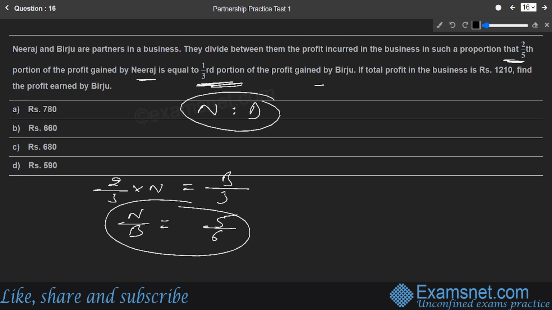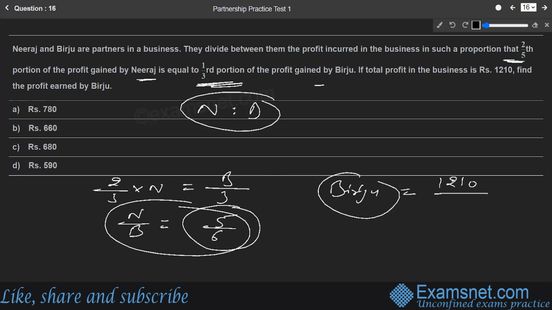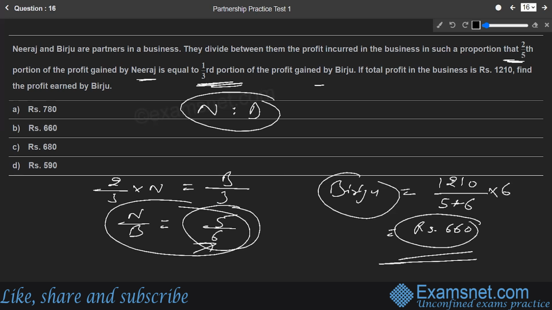Now let us find out Birju's share. So Birju's share in the profit will be how much? This is the profit share they get, 5 is to 6. So Birju's share will be the total profit, which is 1210 rupees, divided by the sum of the ratio terms, that is 5 plus 6, multiplied by 6, since we are looking for Birju's share, which is 6 parts. If we solve this, it comes out to be rupees 660. So that is the profit share of Birju, and option number B is the right answer, 660.